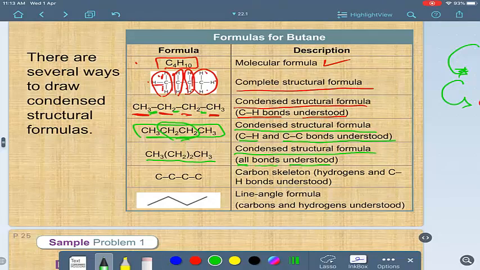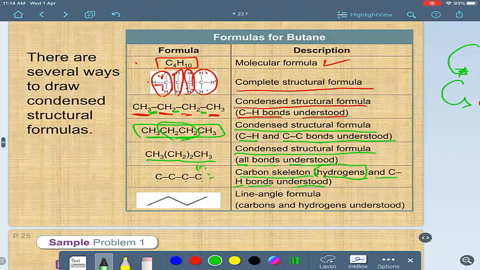Also, you can show the carbon atoms linked together only, like this, and at this moment we call it a carbon skeleton, with hydrogens and carbon-hydrogen bonds understood. You don't need to draw hydrogen here or here.